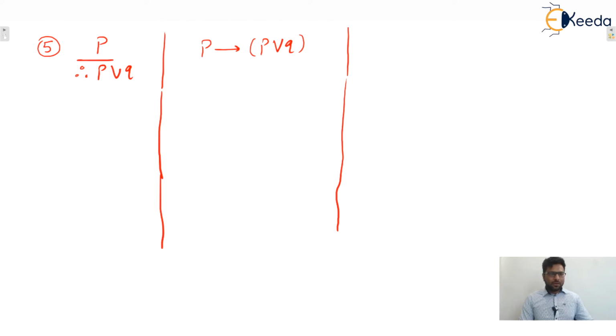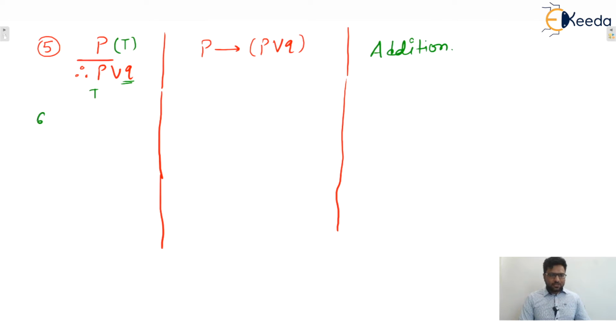For this premise to be true, we need to assume P to be true, and if P is true, then whatever the value of Q, this conclusion will be true because an OR operation is there in between. So this is a tautology, and the name of this rule of inference is addition.